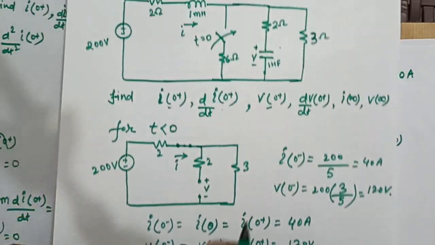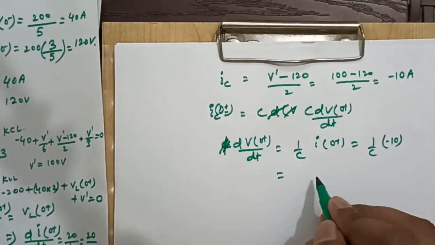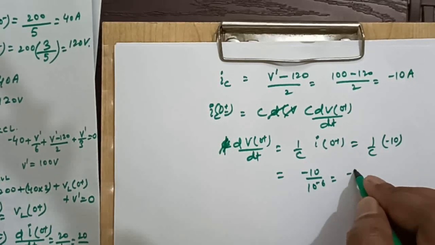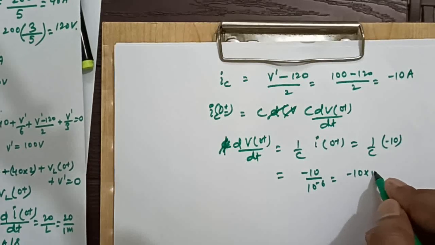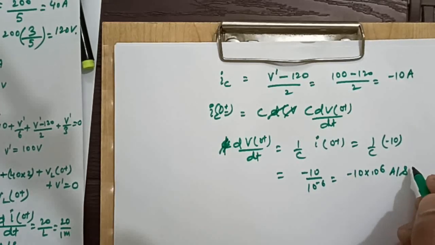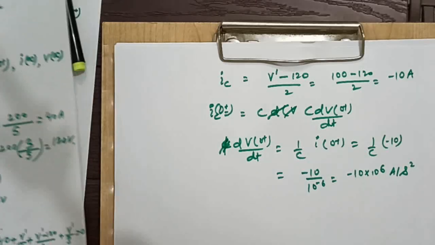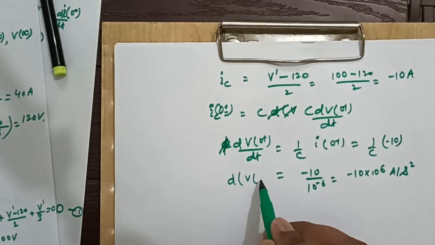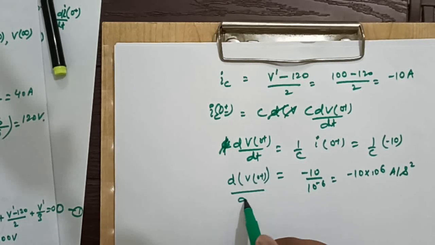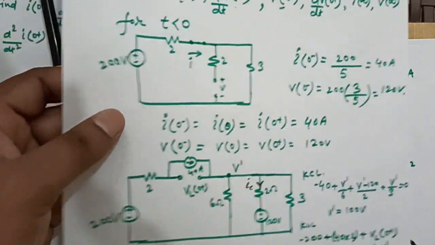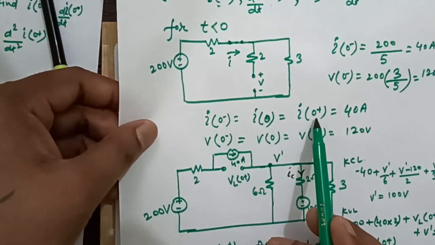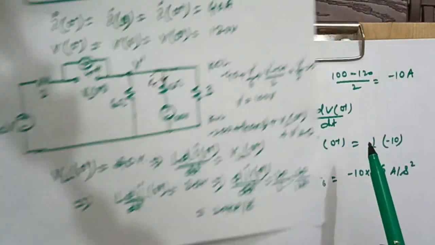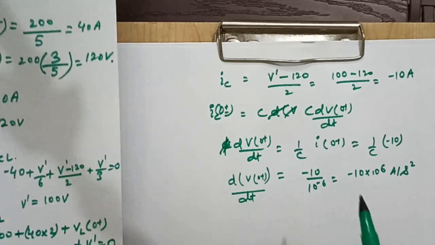Our C value is 1 microfarad, means minus 10 divided by 10 to the power minus 6, it will come out minus 10 into 10 to the power 6 ampere per second square. So we found our I0 plus, our V0 plus, our di by dt at 0 plus, our dV by dt at 0 plus.